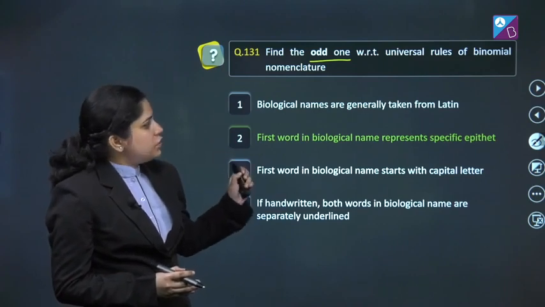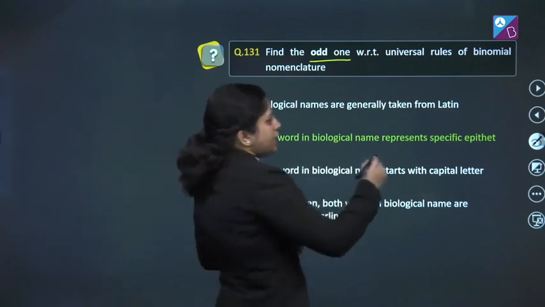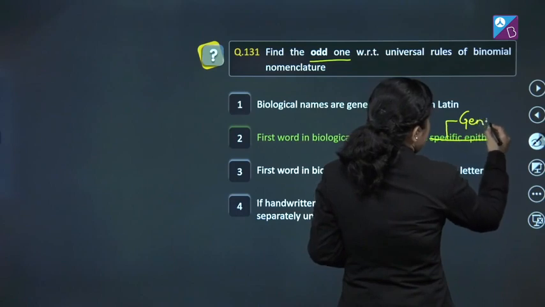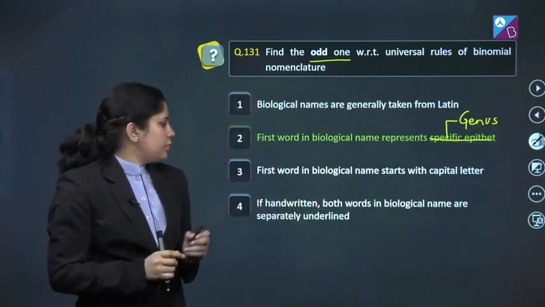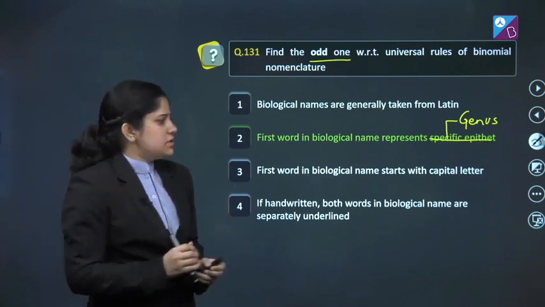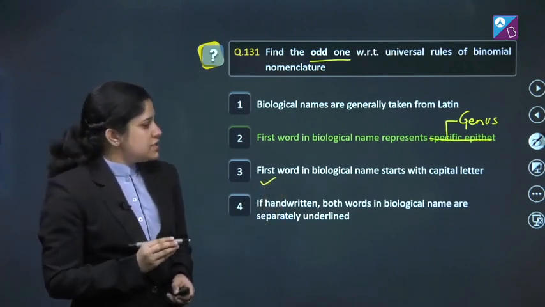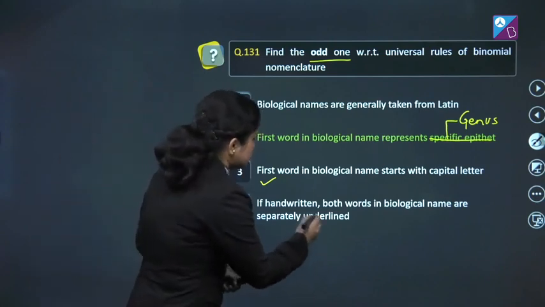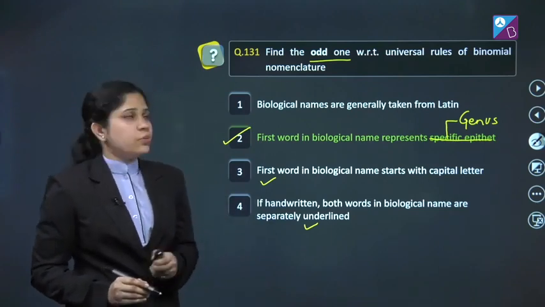Second, first word in biological name represents specific epithet. This is incorrect because first name represents genus and specific epithet is represented by the second word. Third, first word in the biological name starts with a capital letter. This is correct. Fourth, if handwritten, both the words in biological name are separately underlined. Absolutely true. So correct answer of this question is option number 2. Let's proceed to the next question.